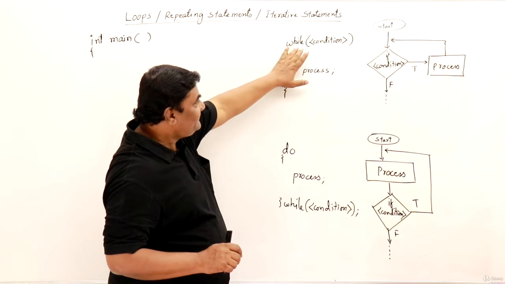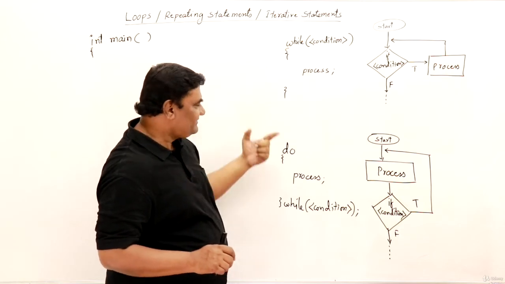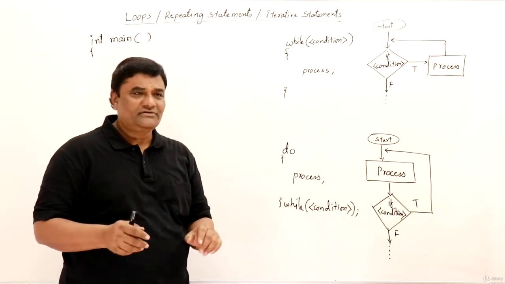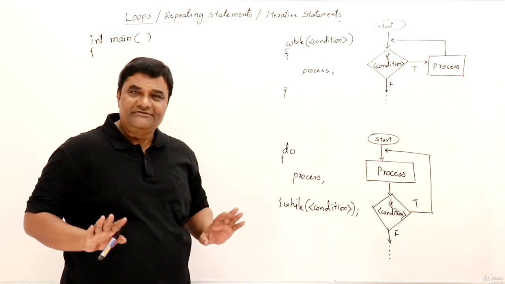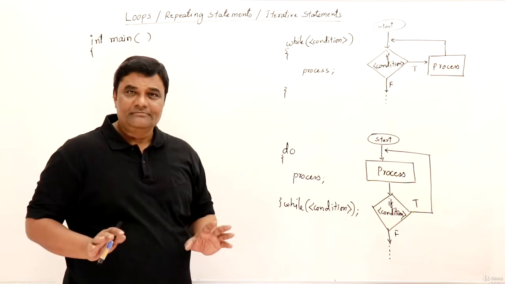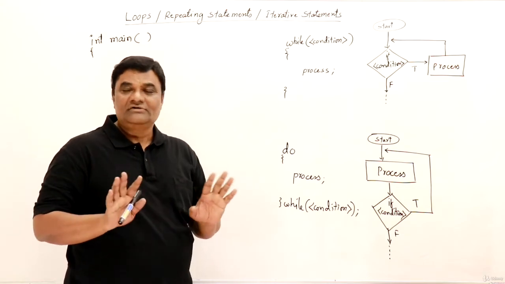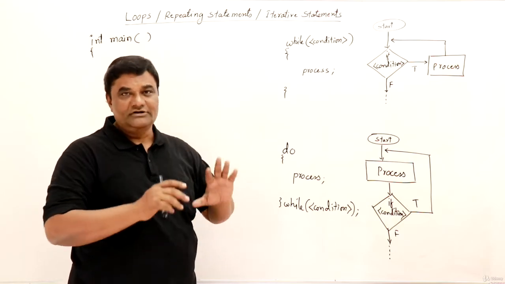So this is first checking the condition, then performing process. This is first processing and then checking the condition. This is the difference. So there's a minor difference. It's not a big difference. They are almost same. Mostly students get confused here. What's the difference? Which one to use? So it's not a big deal. You can use any one of the loop.